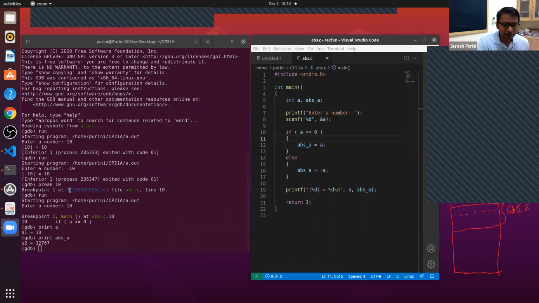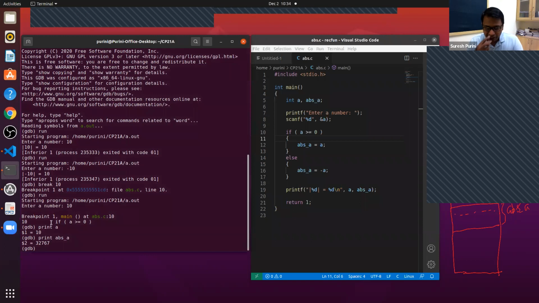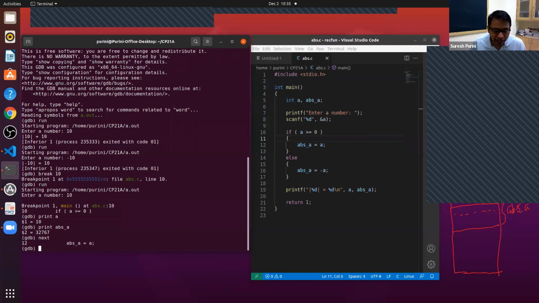So you're all with me on this point that A contains 10 and ABS_A contains some random value. Now I want to tell GDB to execute the statement on line number 10, so I'm giving the command next. Since the value of A is 10 and the condition is true, the control goes to line number 12. GDB says that I am about to execute the statement ABS underscore A.